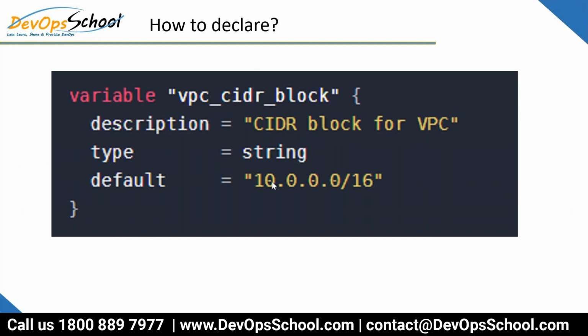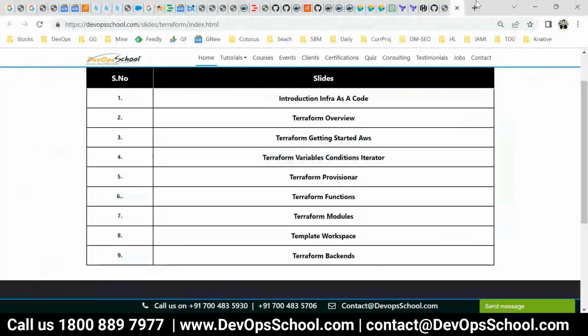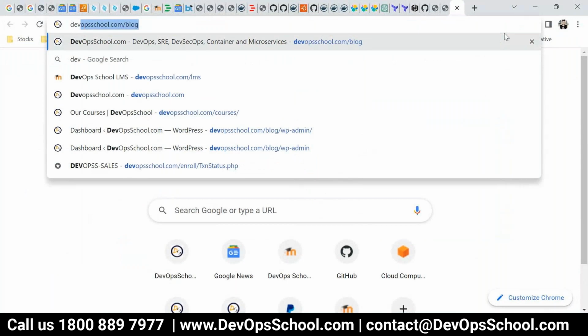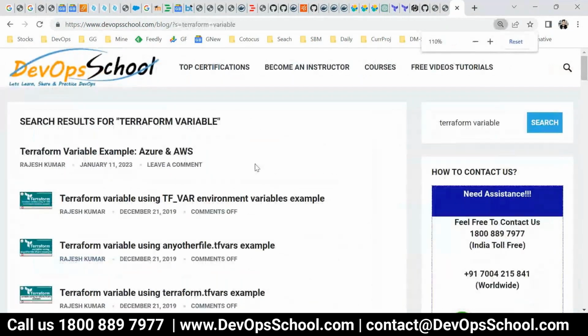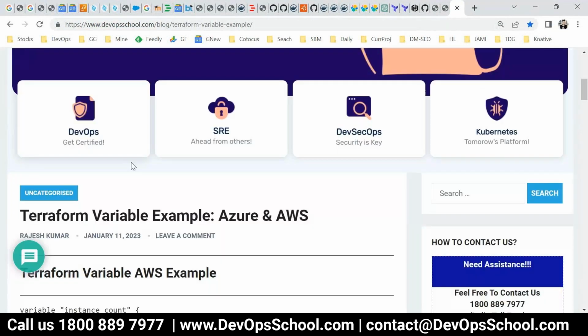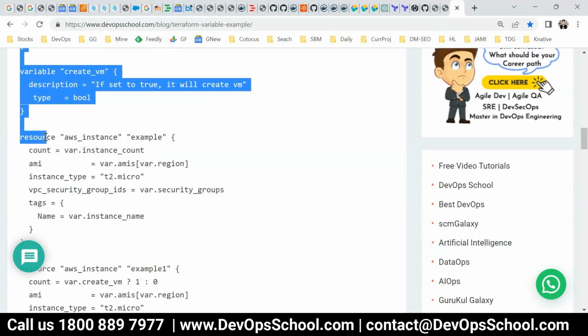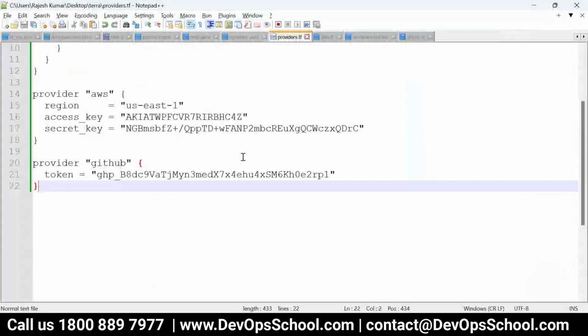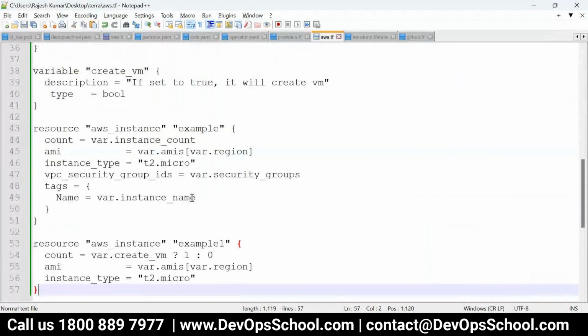Okay, so what to do? I'll not complicate. I'll show you only one file which has all the types of variable I want to show you. So Terraform variable. Here in this file, you have variables for Azure and AWS. So you can use it. I'll explain it to you. Don't worry about that. Go to AWS. Done. Guys, look at this.